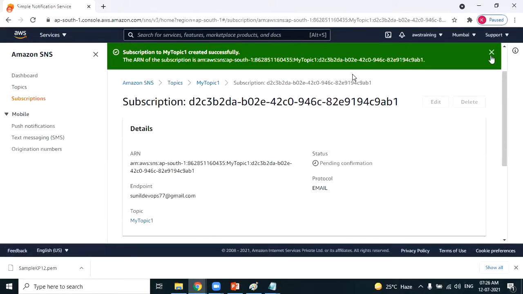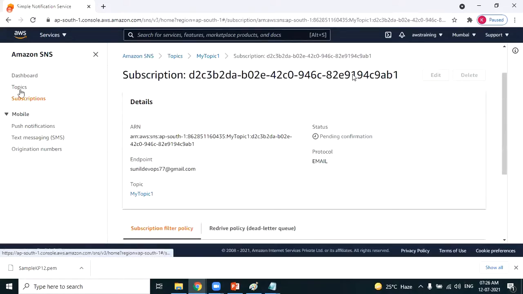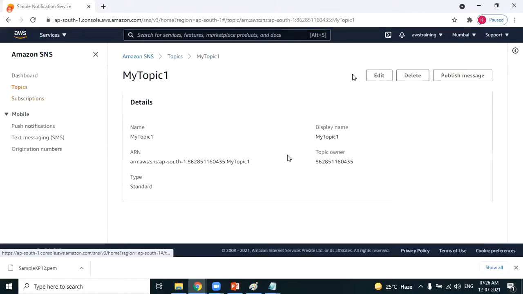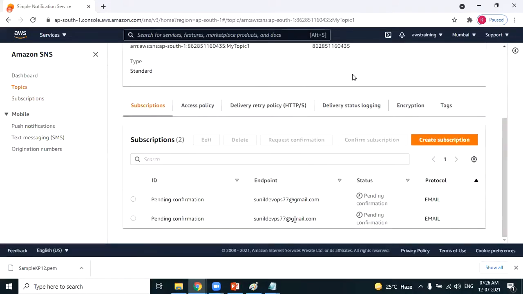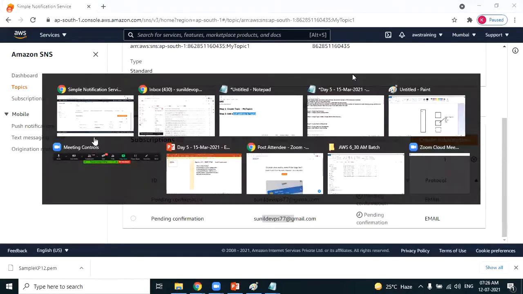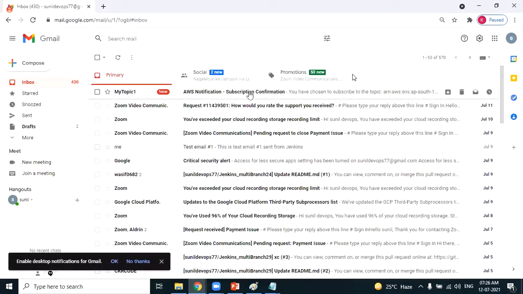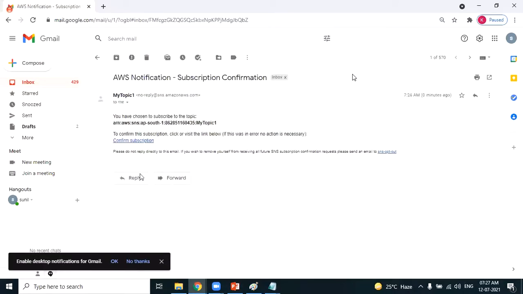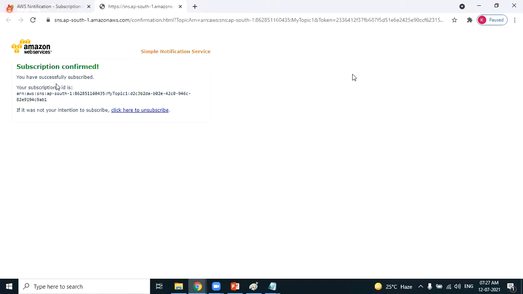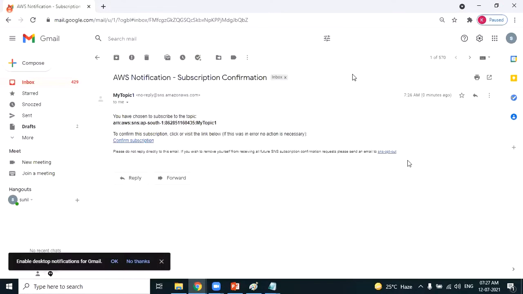Yes, now there are 2 subscriptions. This is the right email address. This is the spelling mistake which I have done. See, subscription confirmation. I agree to receive emails from AWS. So I click on confirm. Subscription has been confirmed. Okay, so like this, the receiver should confirm it from his end.